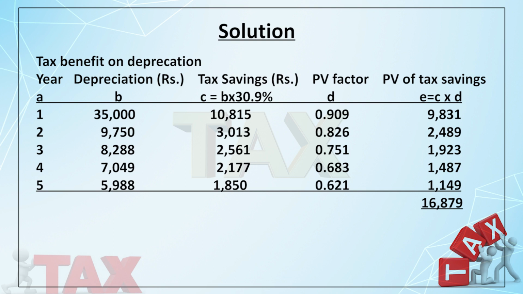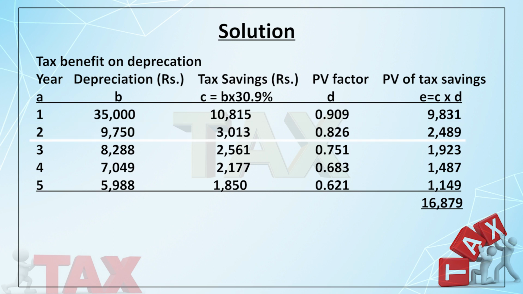So let us first calculate the tax benefit on depreciation. So how to calculate this? You know that the life of the asset is 5 years. So 1, 2, 3, 4, 5. And what is the depreciation for the first year? Normal depreciation is 15%. And the additional depreciation is 20% in the very first year. So your total depreciation comes to 35%. So 1 lakh into 35% is 35,000, on which the tax rate is 30.9%. So your tax savings is 35,000 into 30.9%, which comes to 10,815. And since you are charging depreciation at the end of the year, your PV factor is 0.909, and the present value of the tax savings comes to 9831.